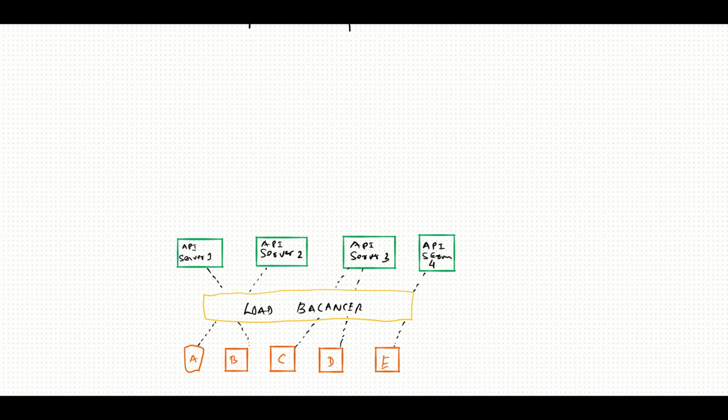So if we draw here something like a messaging service, and we say that this messaging service is scalable, so we have multiple instances of it, I write here message service. And these API servers will be connected to this message service.